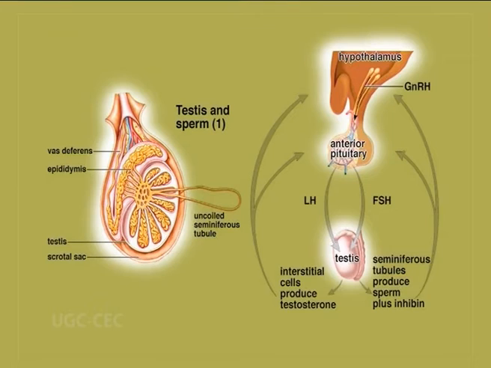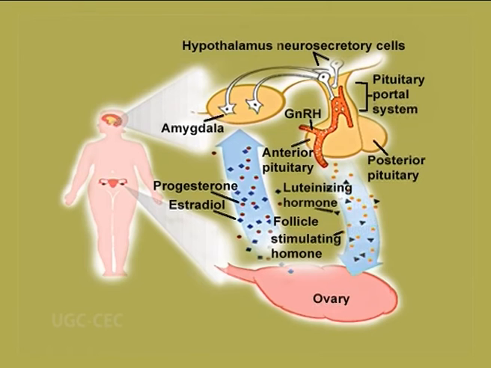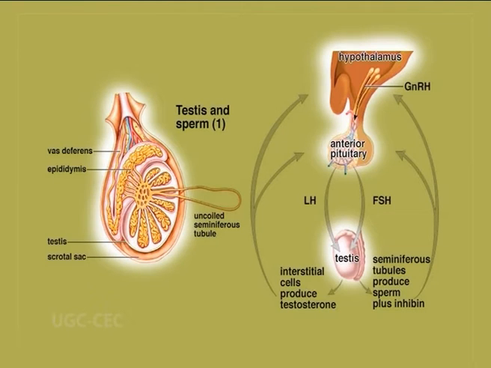The hormone is called ICSH in males because it affects the interstitial cells or the Leydig cells of the testes to produce androgen in males, and in females it is called LH and it induces ovulation in the ovaries. In females, the LH acts upon the corpus luteum to stimulate the production of progesterone, also known as gestagens, and in males it is connected with the secretion of androgen.